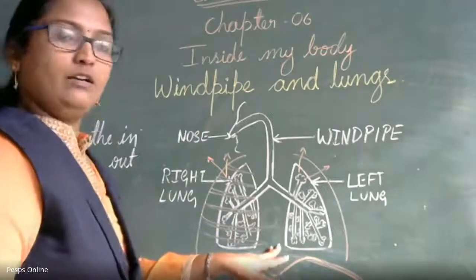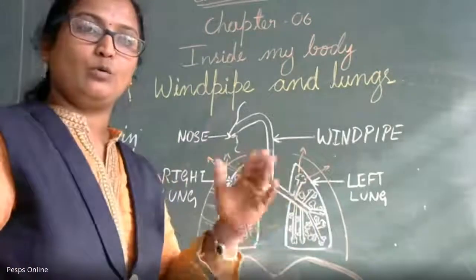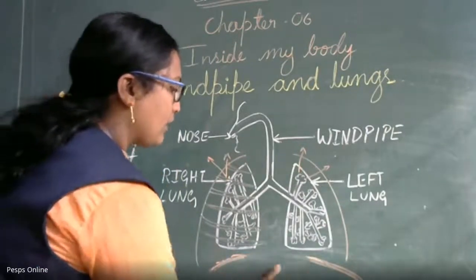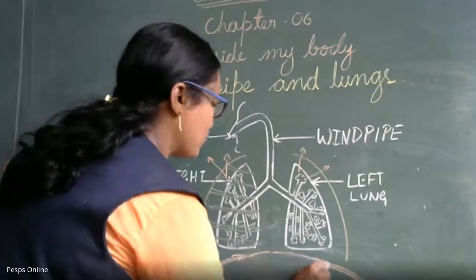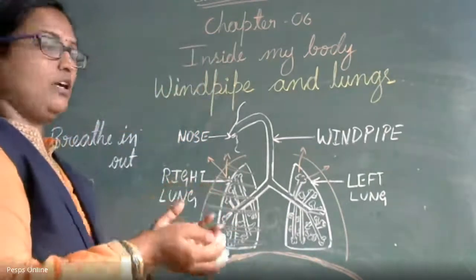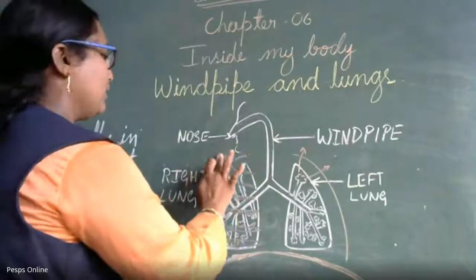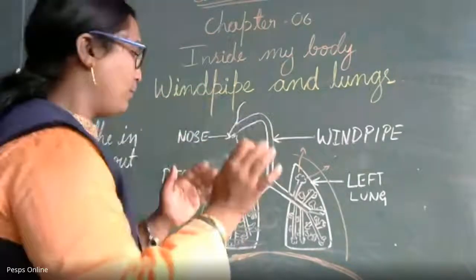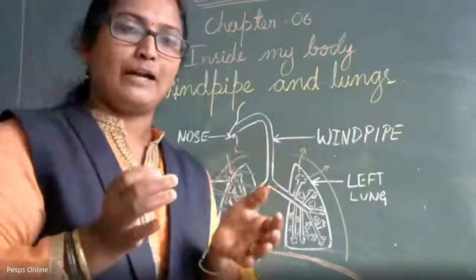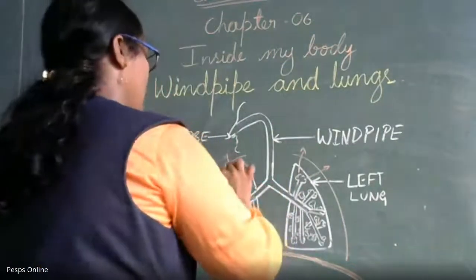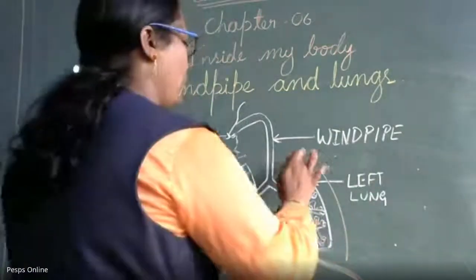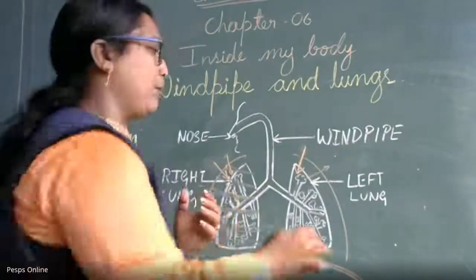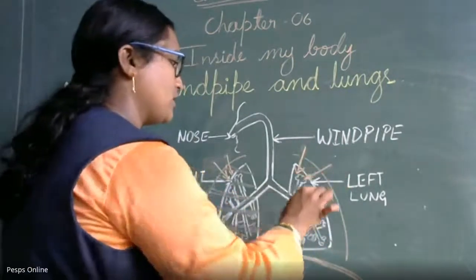When we breathe out, the diaphragm muscle comes back to its original position. It will move upward, and then the rib cage will move downward and come back to its original position. The chest gets relaxed. So when you breathe out, the rib cages come back to their original position and the chest gets relaxed.